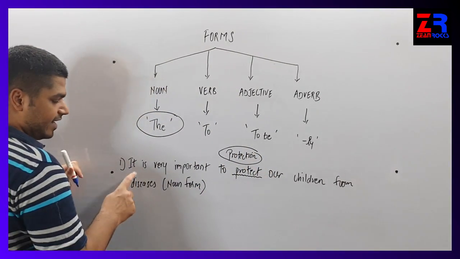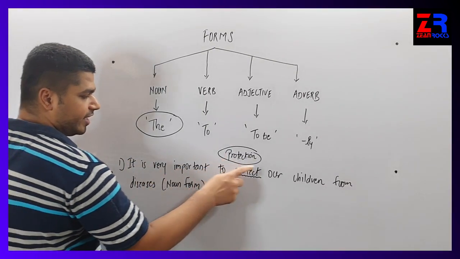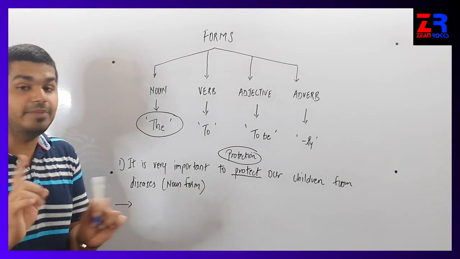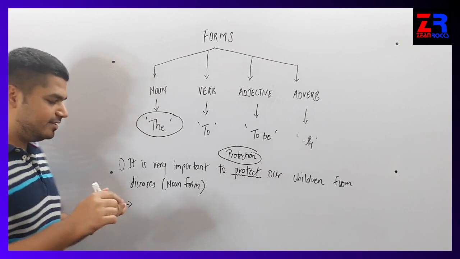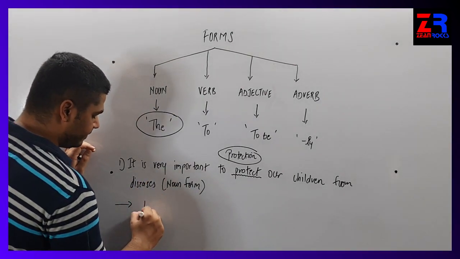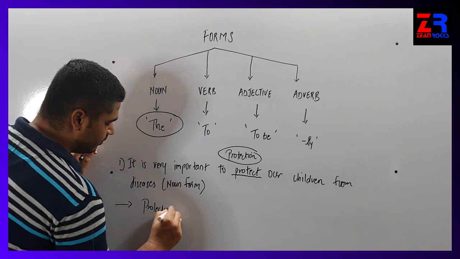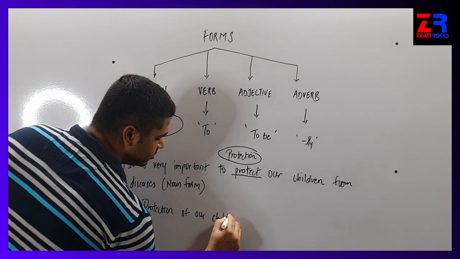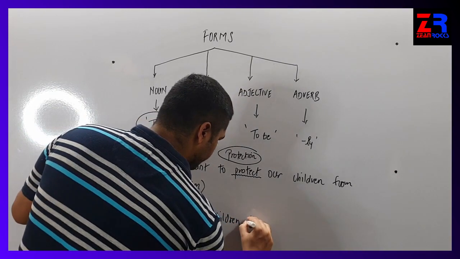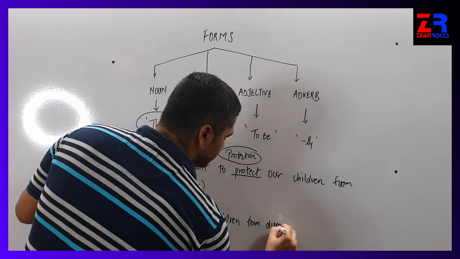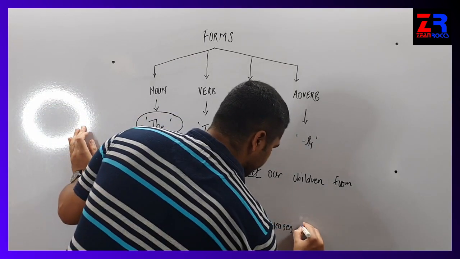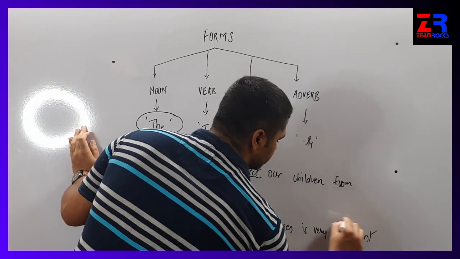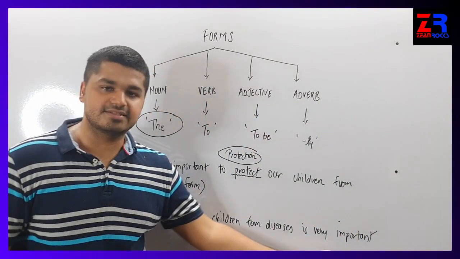So how will we rewrite? If I say it is very important to protection our children from diseases, it is grammatically wrong. So I have to change the sentence a little bit, but the meaning should not change. Only the sentence will be changed a little bit. So the answer will be: protection of our children from diseases is very important.